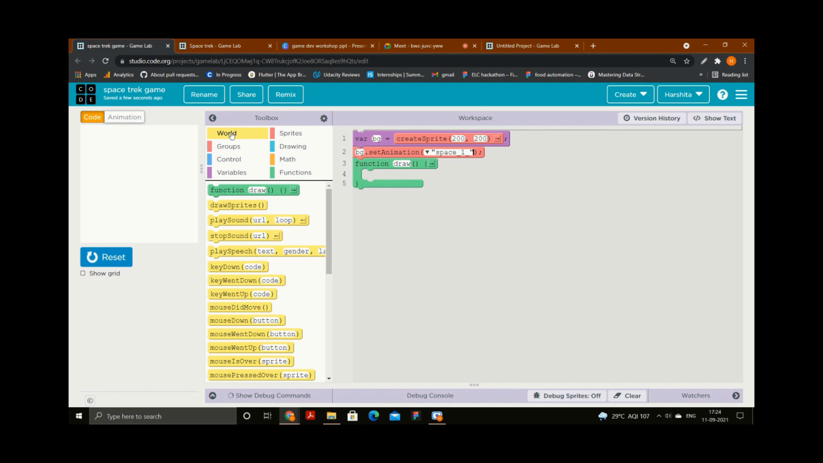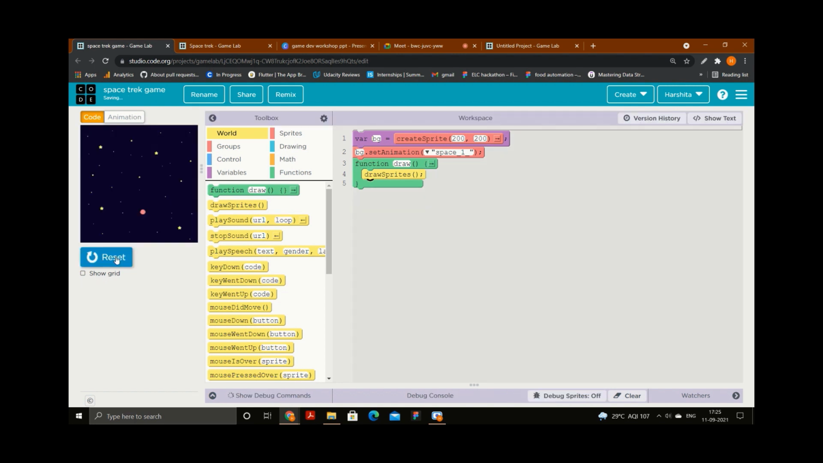Whenever you want to use any animation and display it in your game, you need to use this second part, draw sprite. Draw sprite means drawing an animation. Sprite is animation, right? If you want to make any animation visible on your screen, visible in your game, then you have to use this draw sprite. Now the question is, where should I put it? I will put it inside the function draw, and we will see why I am putting it inside the function draw. For now just put it, and let's see whether I am able to see the background or not. Yes, I'm able to see the background.